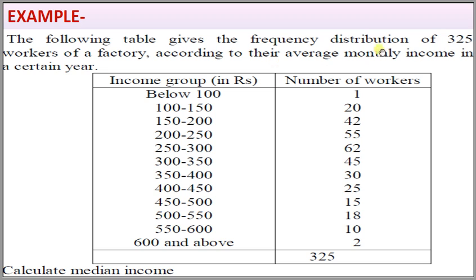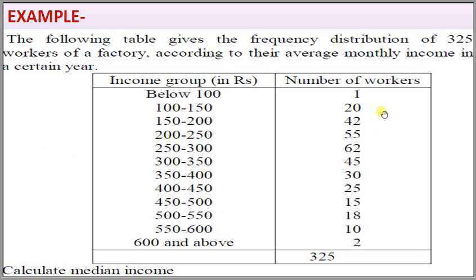The following table gives the frequency distribution of 325 workers of a factory according to their average monthly income in a certain year. Income groups: below 100, 100 to 150, 150 to 200, 200 to 250, 250 to 300, 300 to 350, 350 to 400, 400 to 450, 450 to 500, 500 to 550, 550 to 600, and 600 and above.